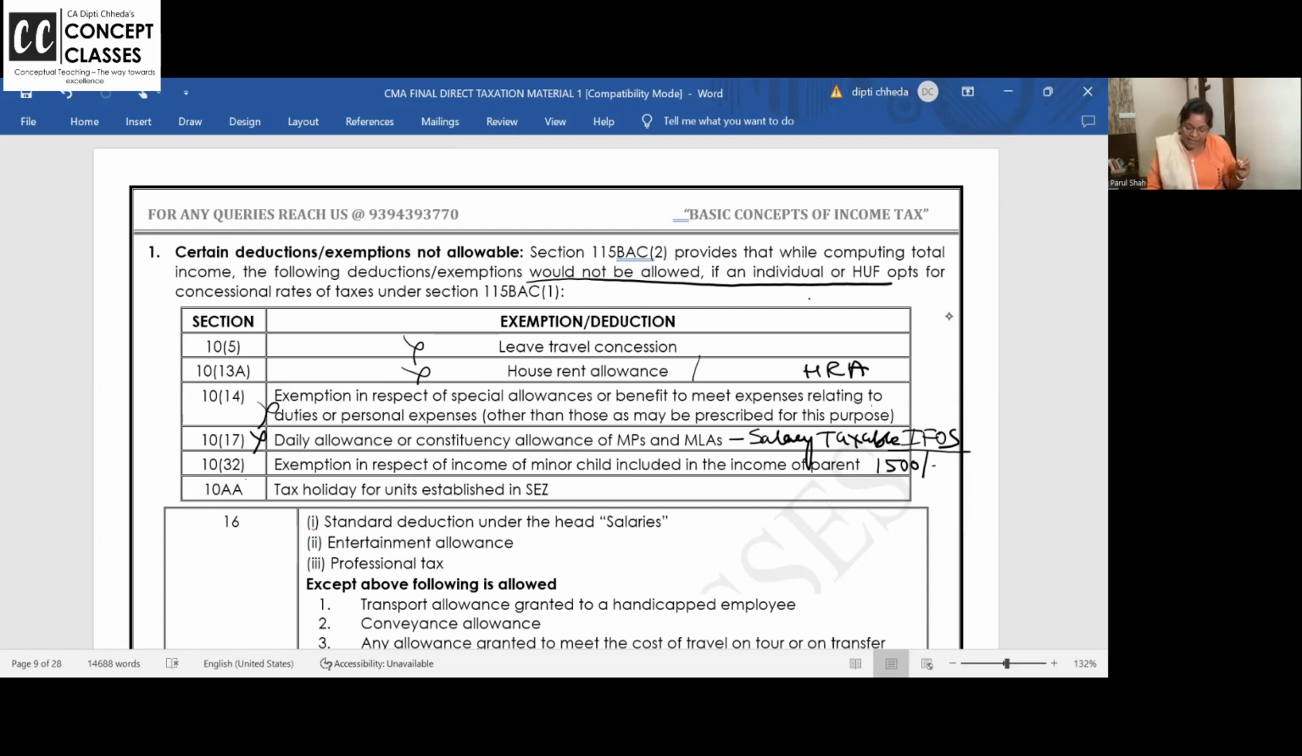So now, minors' income is taxable in the hands of the parents since 1961, since the time I was a student, 1997, in our time, and now 2022-23, it's the same. 1500 per child, they give you exemption. Take it as an emotional deduction. But there is no change in this deduction. This will not be allowed to you, dear students, if you want to go for the alternative tax regime. Minors' income is clubbed in your hands, pay full tax, no deduction of 1500 per child.